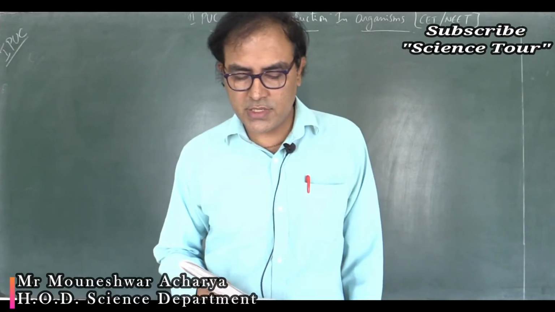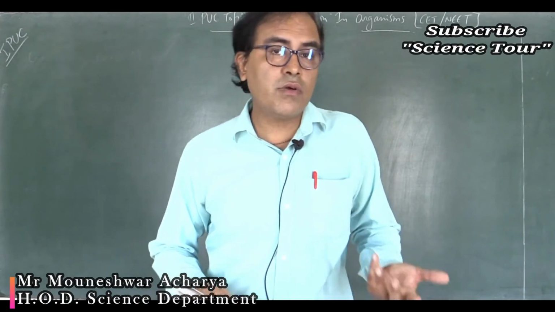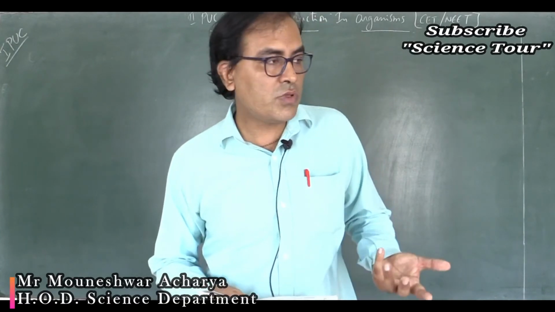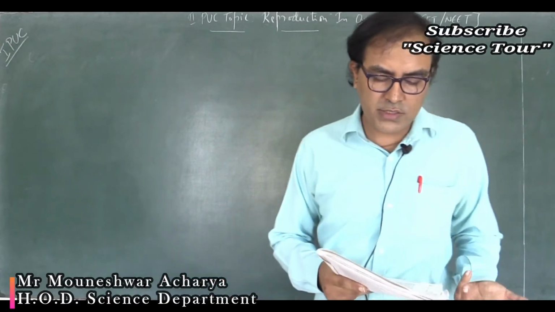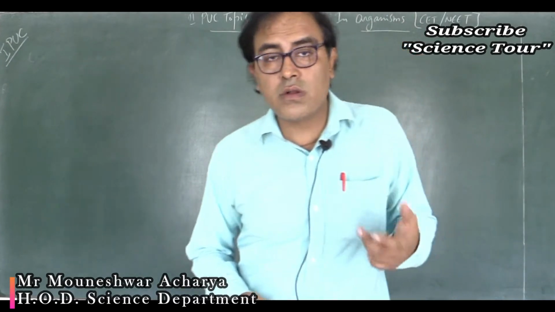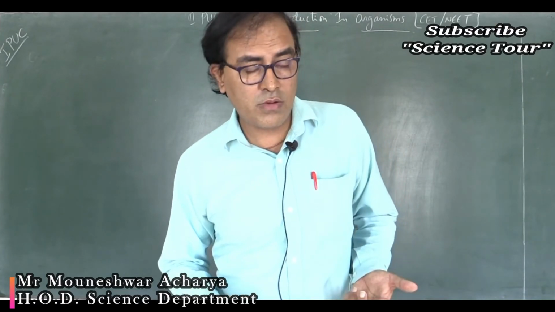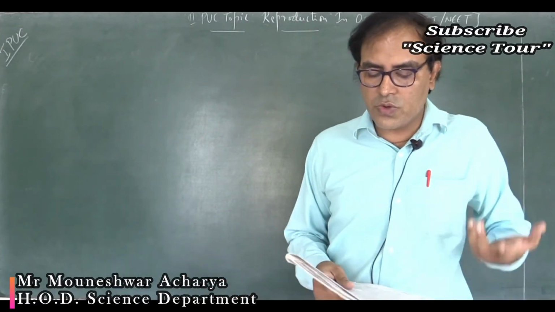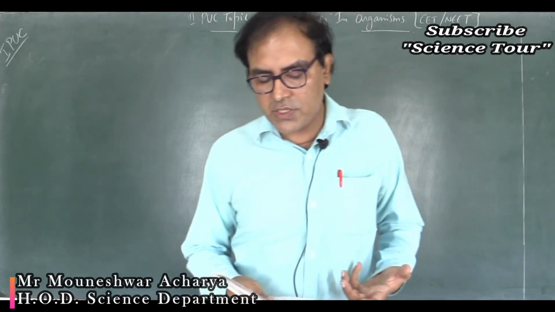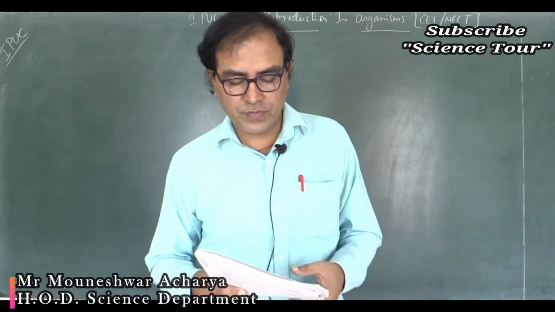Multicarpellary condition. Each carpel may have more than one ovule, correct? Multi-ovular condition. So both options 1 and 2 are correct. The third one, each carpel has only one ovule, is not always correct. A pistil has only one carpel, no, there may be many carpels. So the correct statement means statements 1 and 2 are the only correct ones.